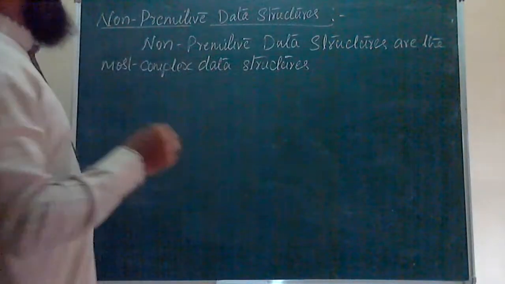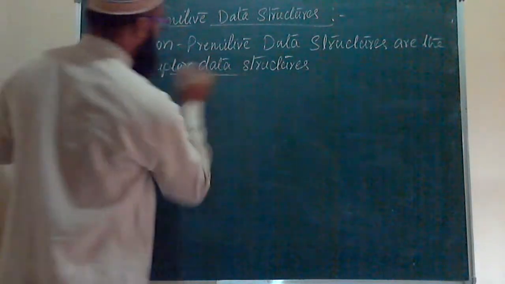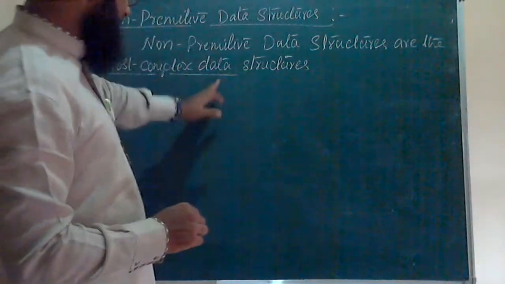Okay, these are called the most complex data structures. They are not the easier data structures. They are the most complex data structures.